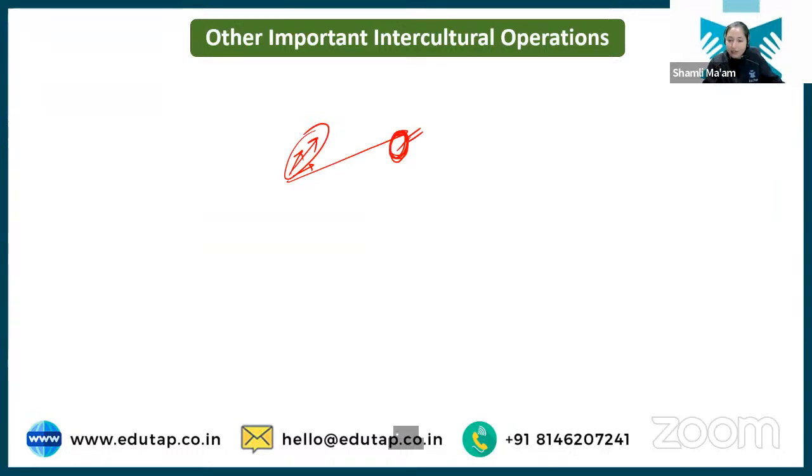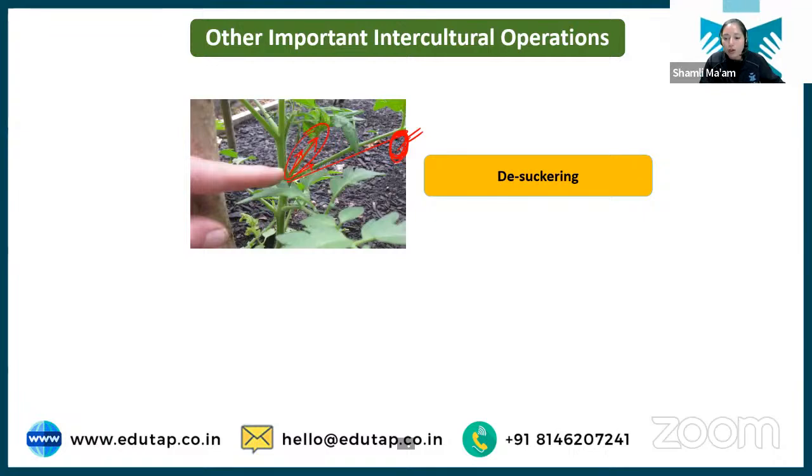Yes, Shivani, it will hinder the plant growth, but sometimes we do not want the apical growth, we want more lateral growth. For example, you might have seen in the gardens, we chop off the upper part of a plant. Why? So that more flowers, more foliage, more leaves can come on the lateral part, because we want to improve the lateral growth, we do not want apical growth. That's why this is done.